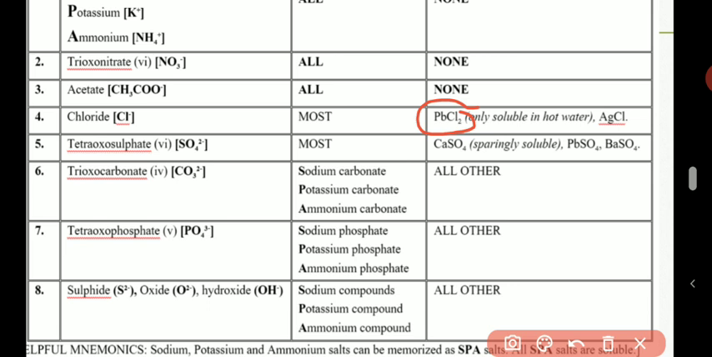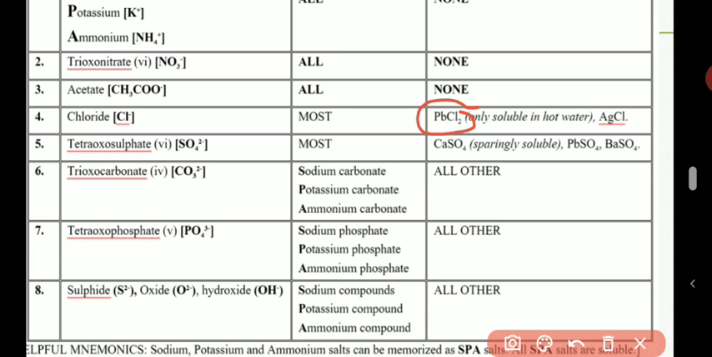And of course, if you heat the water very well and the water is very hot, the salt can dissolve. Lead(II) chloride is soluble in hot water, but if the water becomes cold, then it will no longer dissolve, so it will precipitate out.